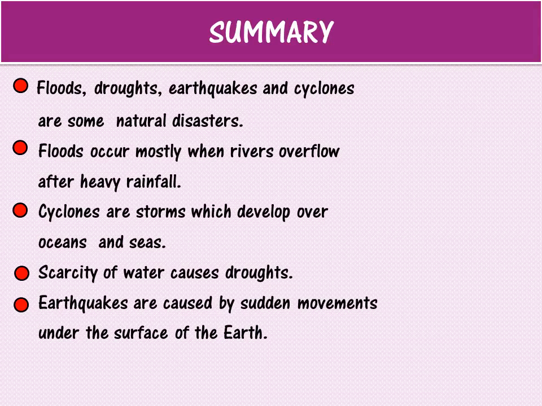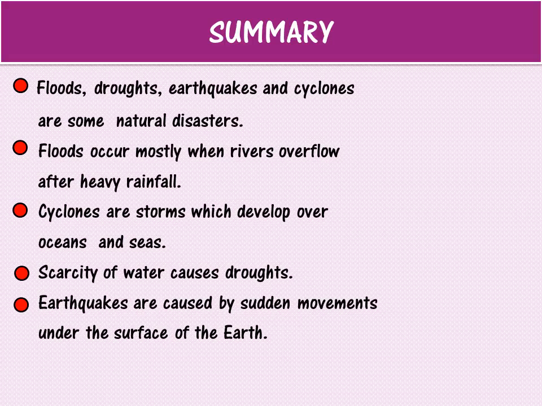Floods, when do floods occur? Floods occur mostly when the rivers overflow after a heavy rainfall, or sometimes when the dams break or overflow, children. Cyclones are storms with very strong winds which develop over oceans and seas.